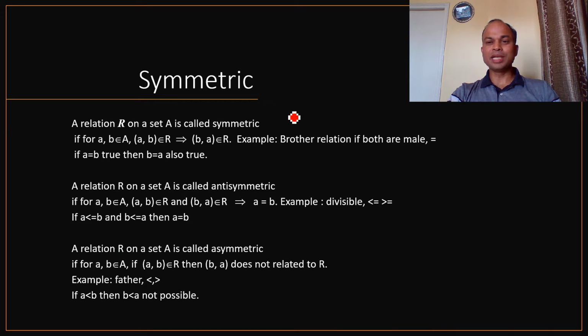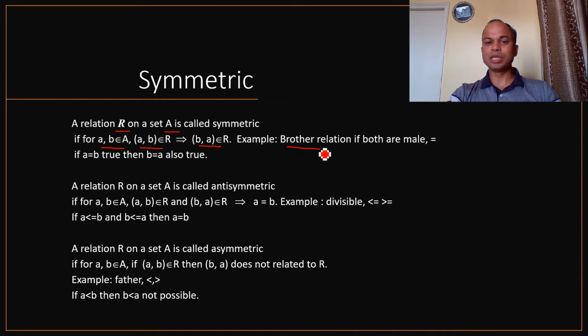If we talk about the next property, this is called the symmetric property. In the symmetric property, we have a relation R and a set A, with two elements a and b. These elements belong to set A. If we are able to write a is related to b, and it implies that b is related to a, then this property is called the symmetric property.